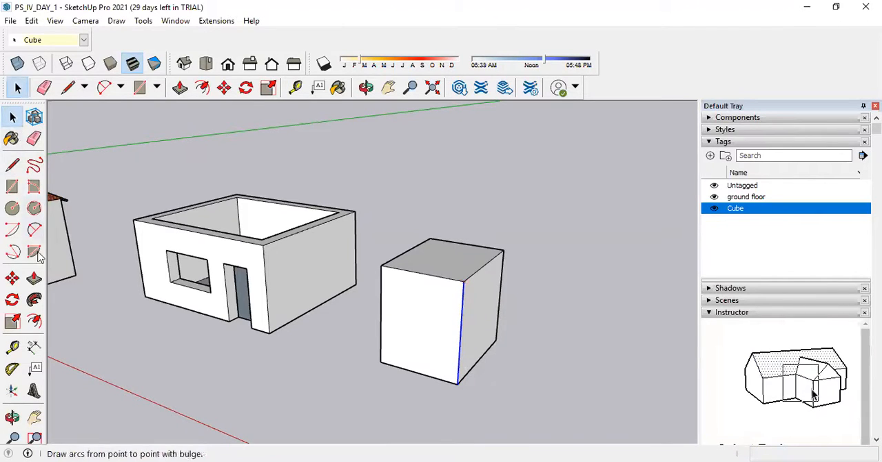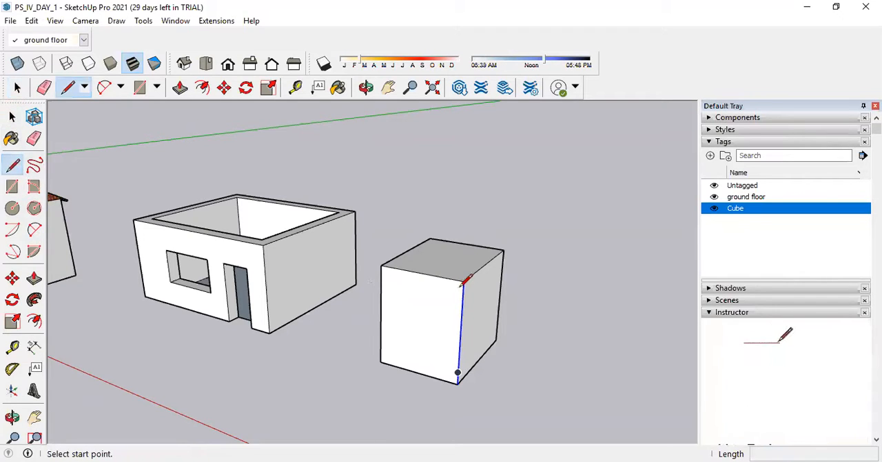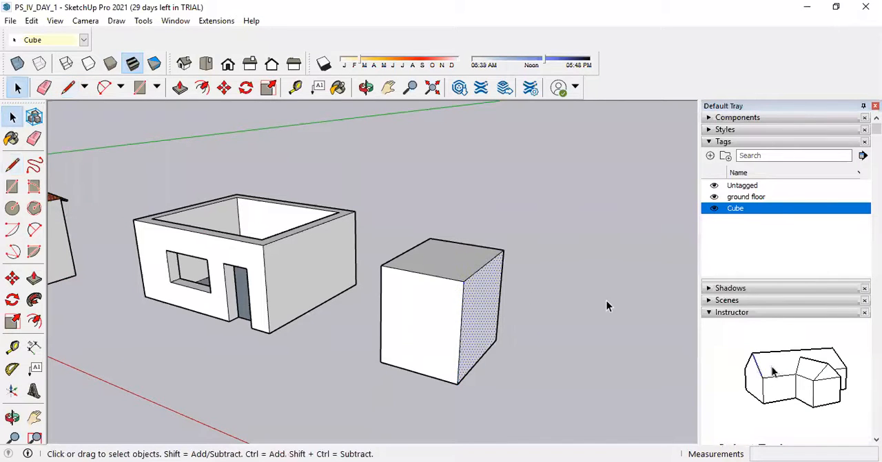So let's check it. See, when I drag it, 1, then 2, and 3 and 4. 1, 2, 3, 4. So this line is getting divided into 4 segments. Okay, understood. So this is the use of the divide tool.